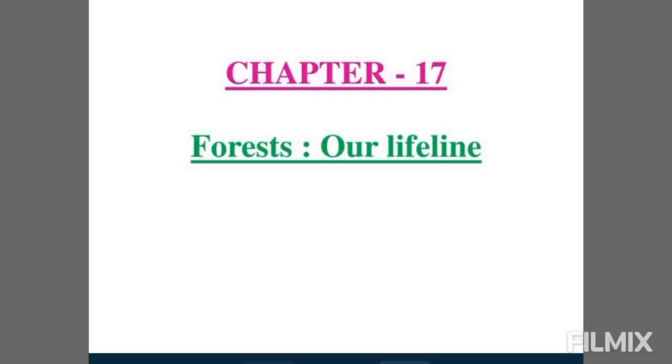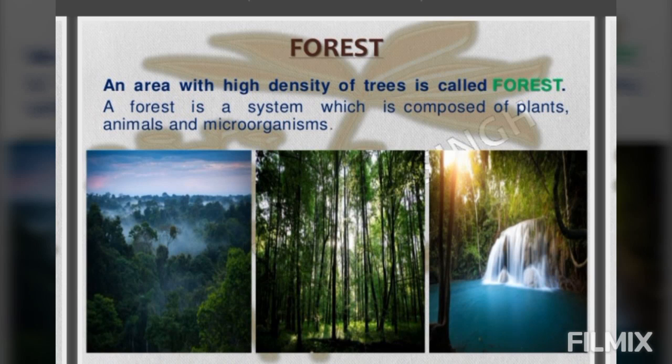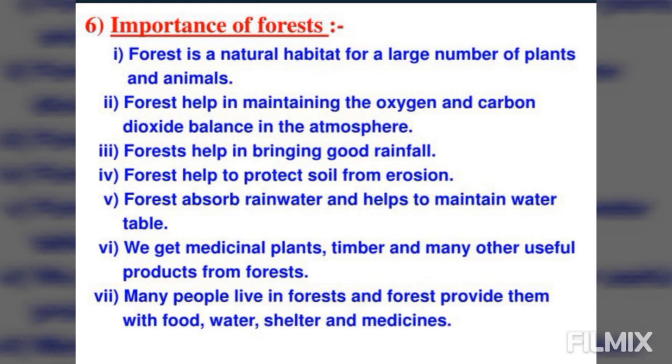As we know, we are discussing chapter number 17, Forest. Firstly, we covered the definition of the forest. What is a forest? A forest is a large area of land where we see a variety of plants, animals and microorganisms existing in their natural habitat. Then we discussed the description of the forest, about canopy, crown and understory. Then the next topic was uses of the forest.